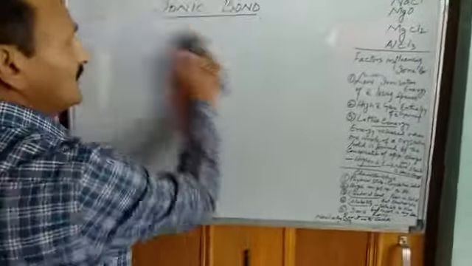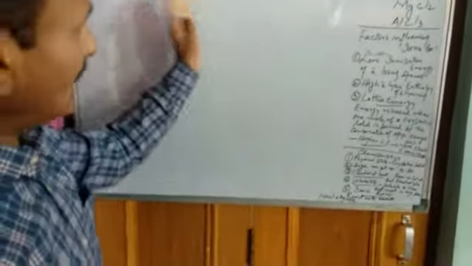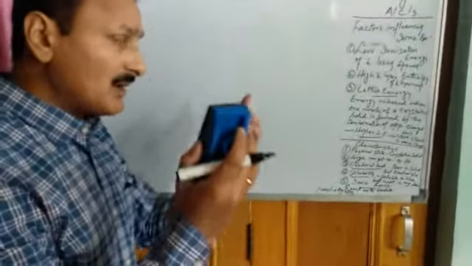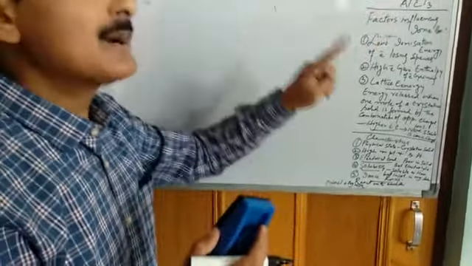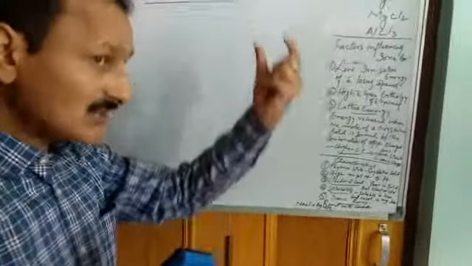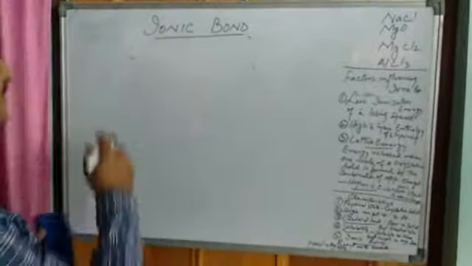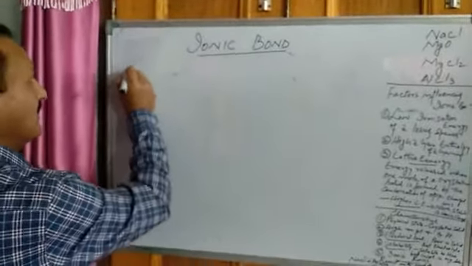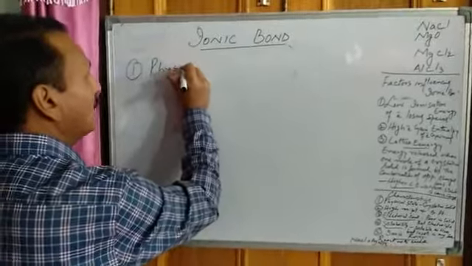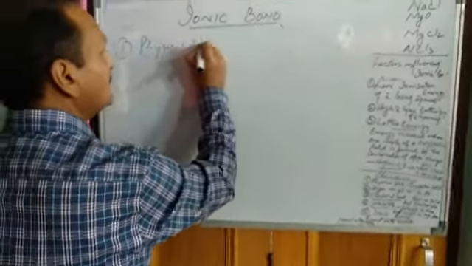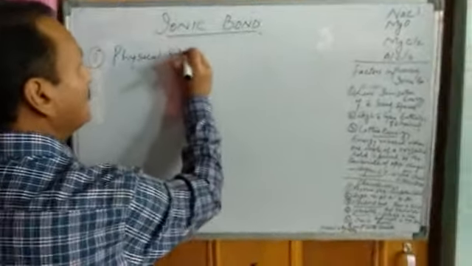Then, as we know, when ionic bond comes into play, which compounds are formed as a result? Ionic compounds are formed. Now those ionic compounds which are formed through ionic bond have some characteristics. Let us discuss those characteristics one by one. First characteristic is physical state of ionic compound.